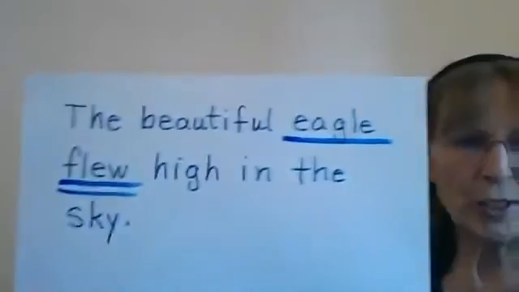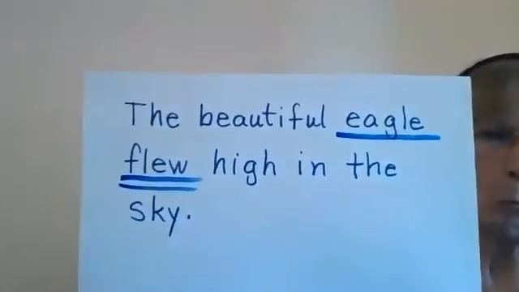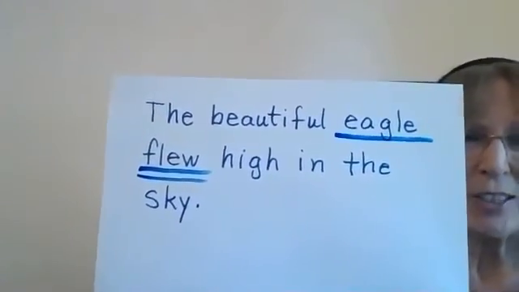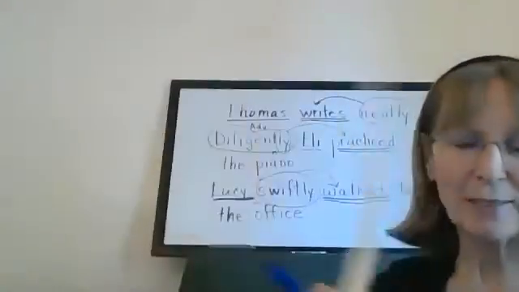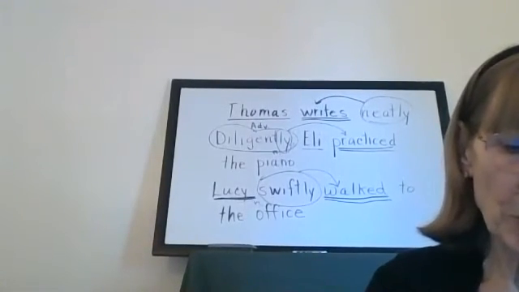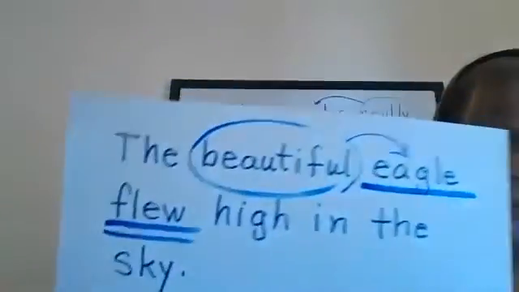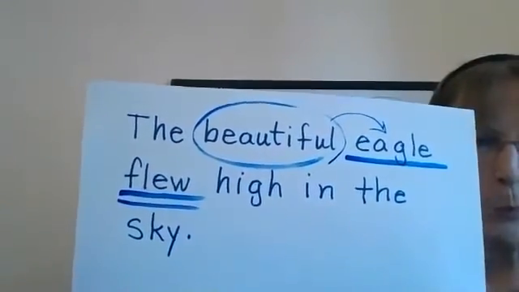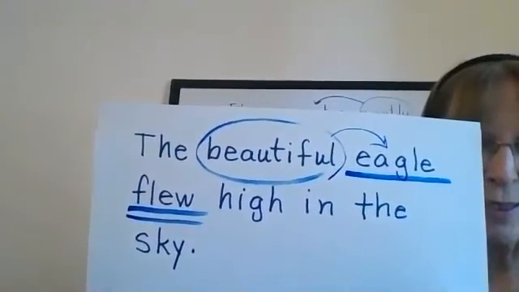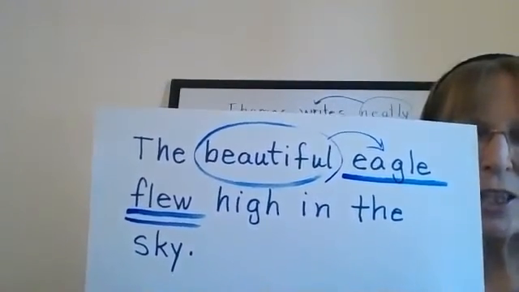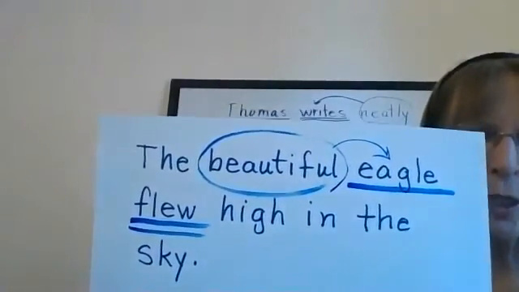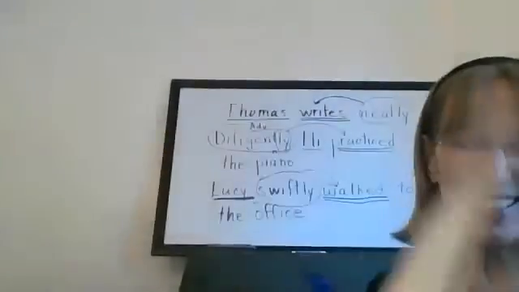Are there any adjectives? Adjectives go with the noun, eagle. Did you say beautiful? That is right. So we're going to circle beautiful and draw an arrow like that. Look at flew. That's the verb. How did the eagle fly? He flew high. Yes.